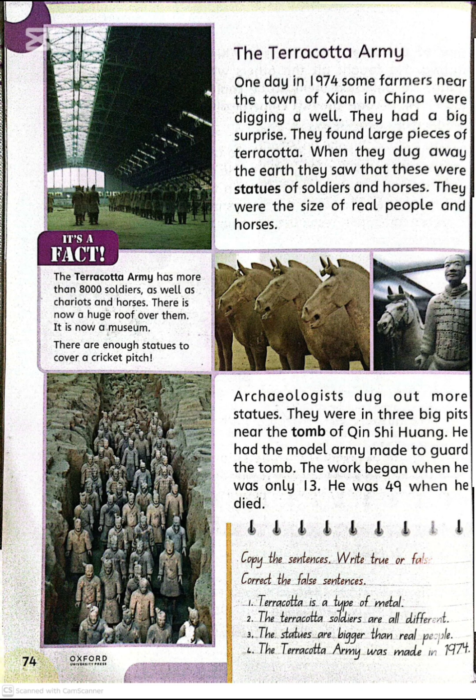These statues were found in three large pits near the tomb of Qin Shi Huang. It is believed that the emperor ordered the creation of this army to protect him in the afterlife. He wanted to remain powerful even after his death. The work on this army began when Qin Shi Huang was only 13 years old, and it continued for many years. He died at the age of 49, but the army remained buried underground for thousands of years until it was discovered. Today, it is one of the most important archaeological discoveries in the world.